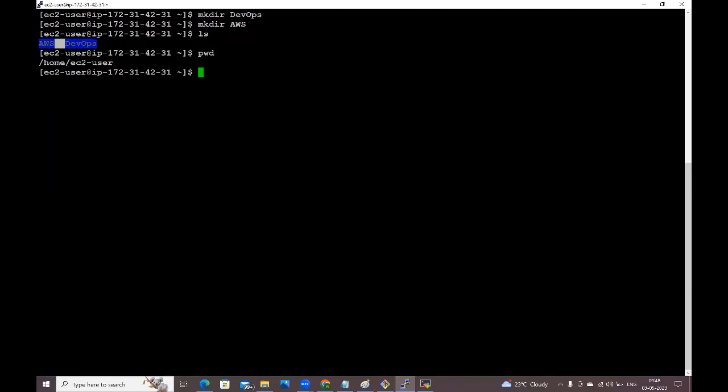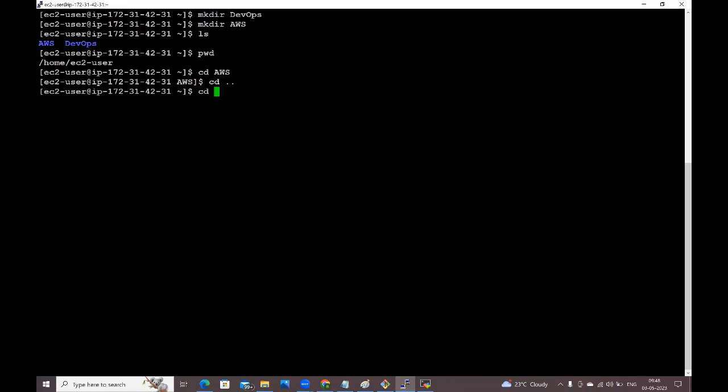Now, if you want to go inside the directory file, which command do we need to use? cd. cd stands for what? Change directory. Here I want to move into AWS. Currently, I am inside the AWS directory. Next, guys, if you want to come out from this AWS directory, cd space .. Again, you came back to home ec2-user.